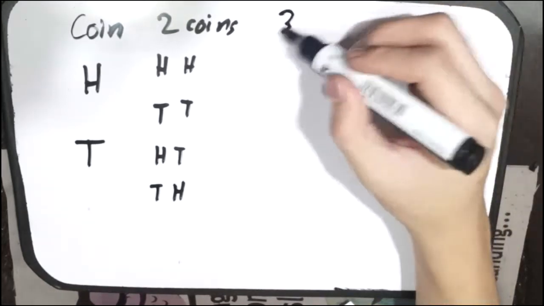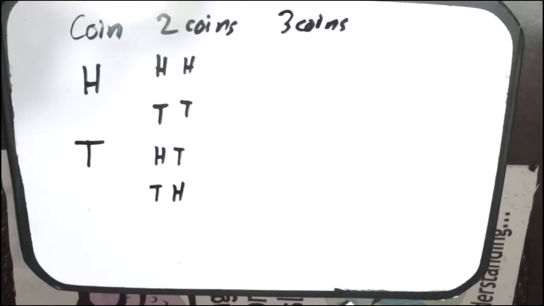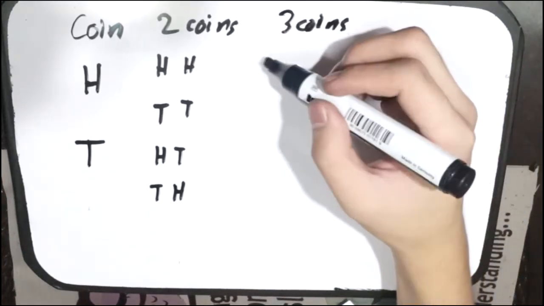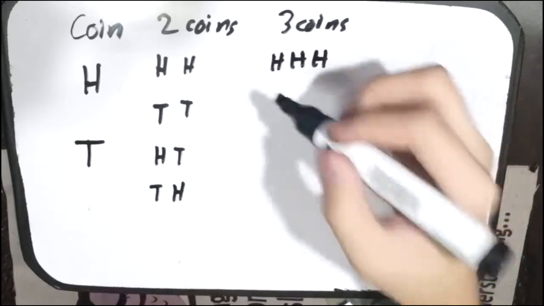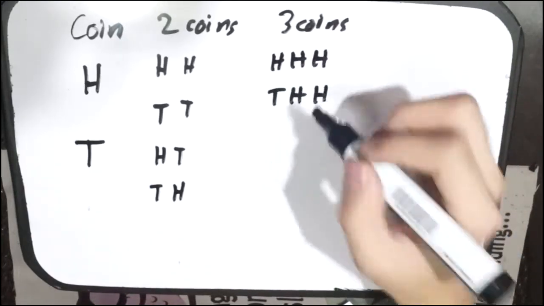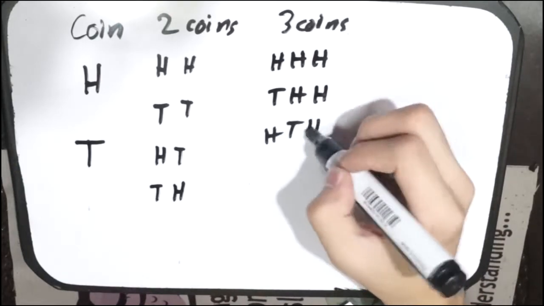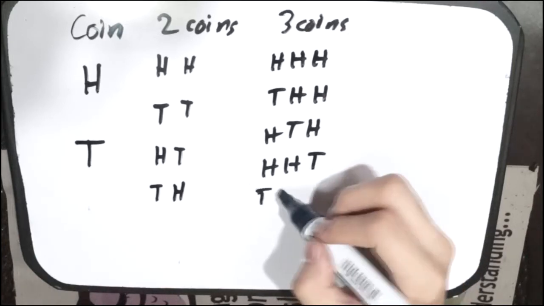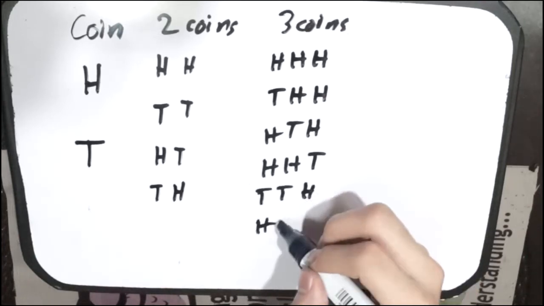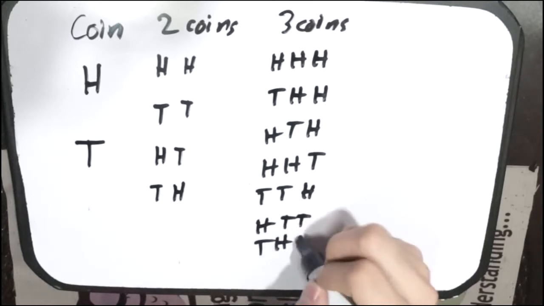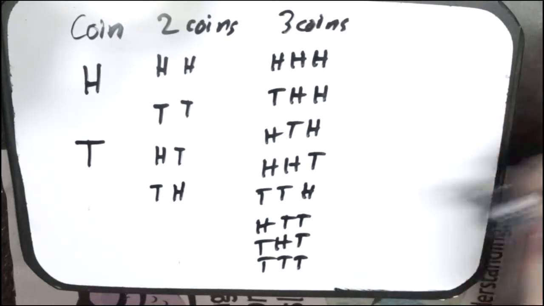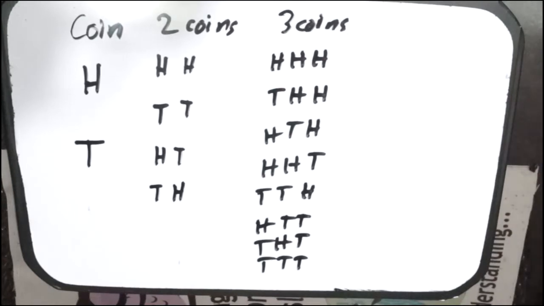If we had three coins, the possible combinations for these coins to land would be H, H, H, T, H. So there would be 8 possible ways these 3 coins could land.